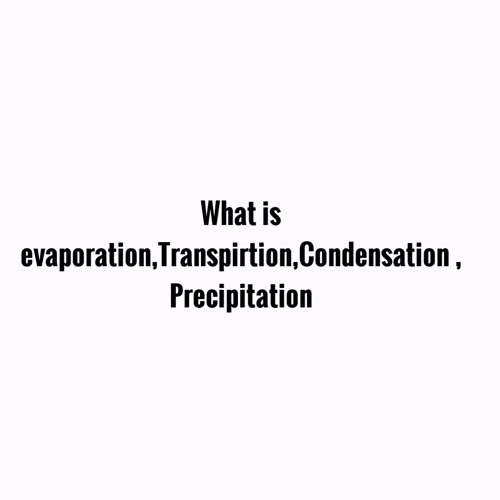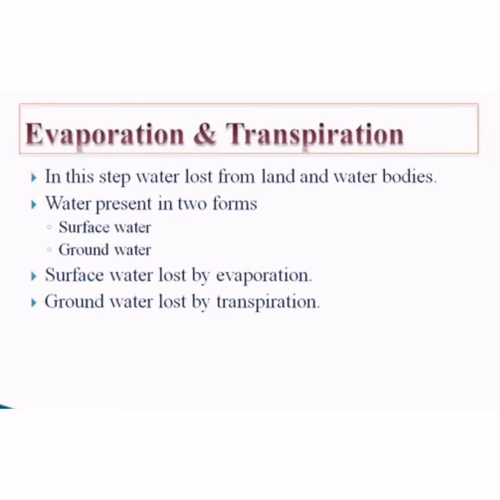What is evaporation, transpiration, condensation and precipitation? Evaporation and transpiration. In this step, water is lost from land and water bodies. Water is present in two forms: surface water and groundwater. Surface water is lost by evaporation, groundwater is lost by transpiration.